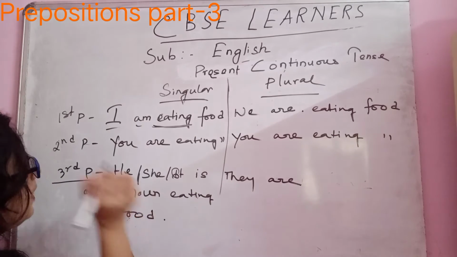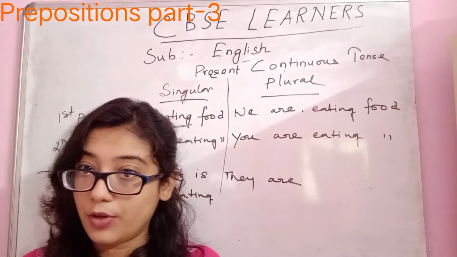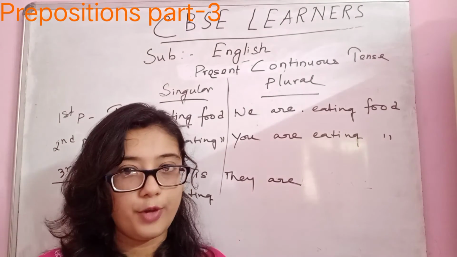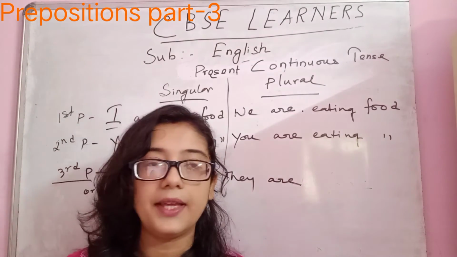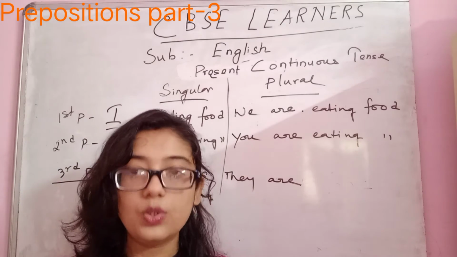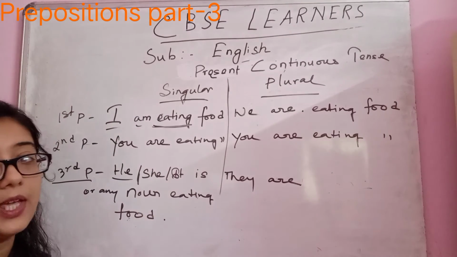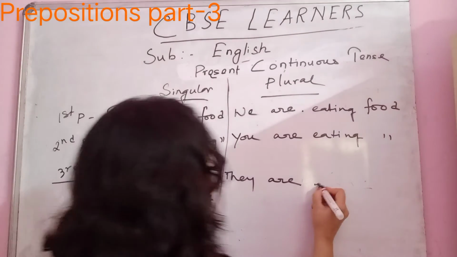food. Okay, so see, once again I would like to remind you that if you are using two nouns, like Ram and Sham, then you cannot use is. You have to use are. Ram and Sham are eating. Okay, because you are making it plural. They are eating.